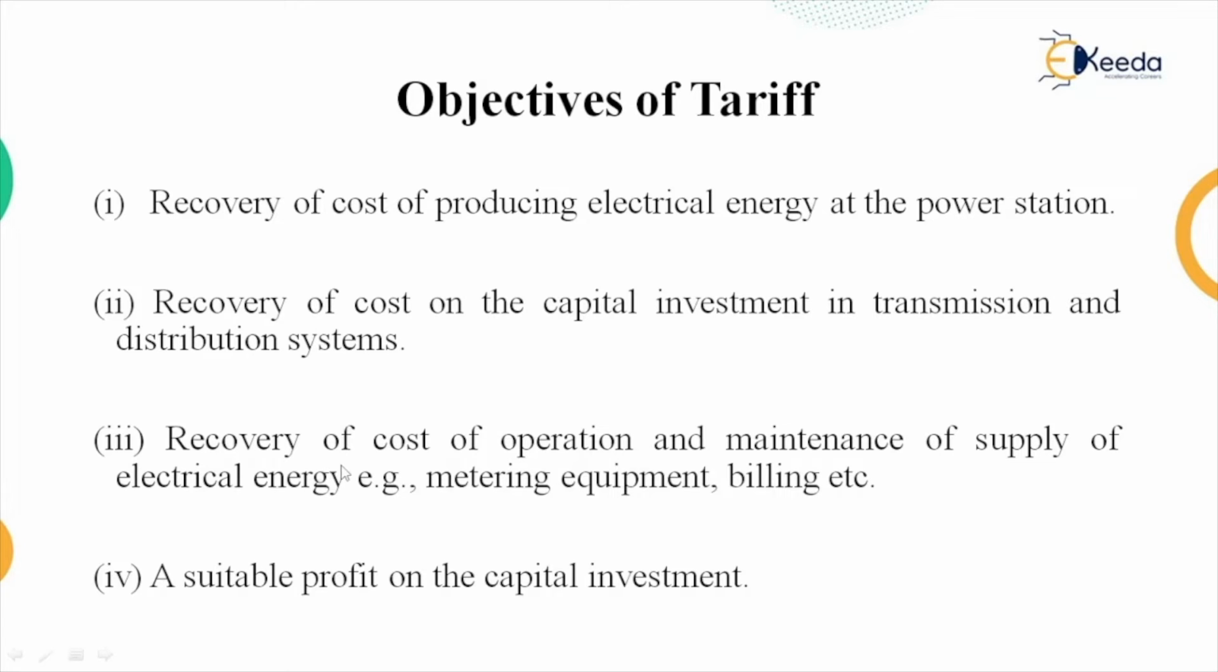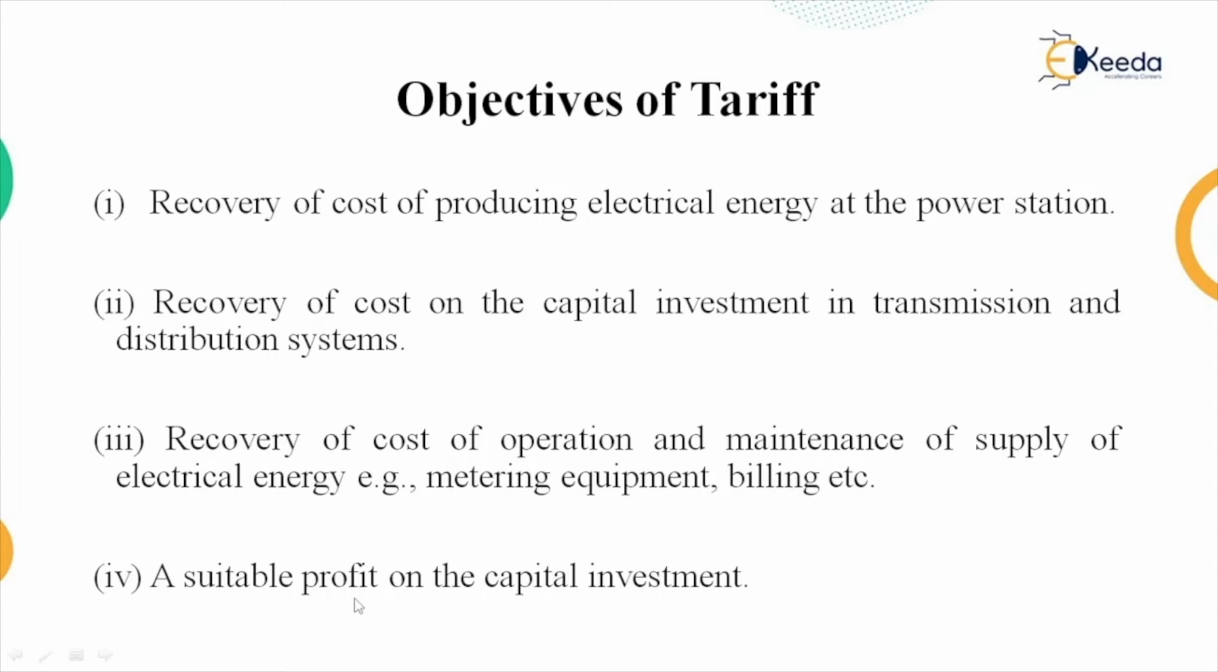Then to recover the cost of operation and maintenance of supply of electrical energy, for example metering equipment and billing. Electrical appliances and machineries such as generators, motors, transformers, transmission lines and meters require routine maintenance and operation. So to recover that cost, again we require the tariff, and also a suitable profit on the capital investment.